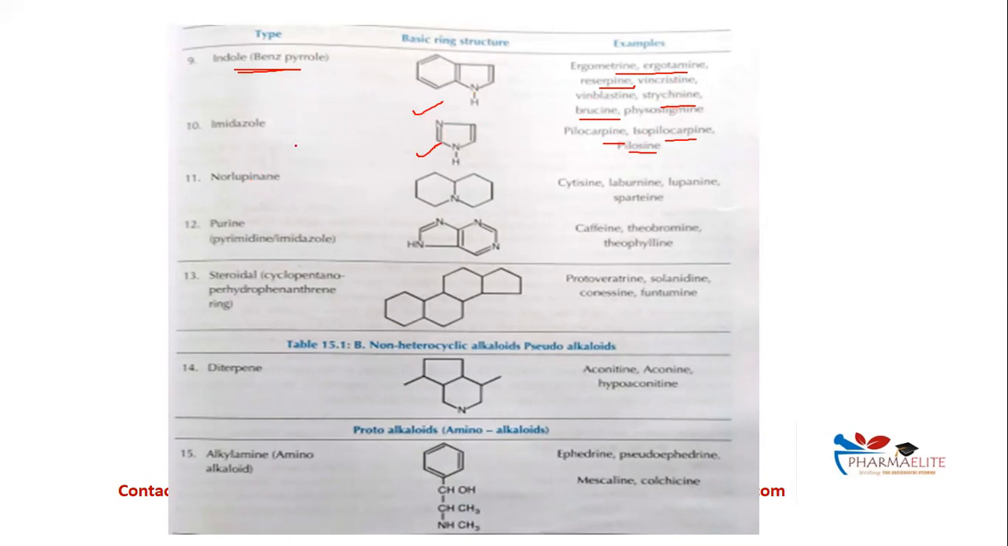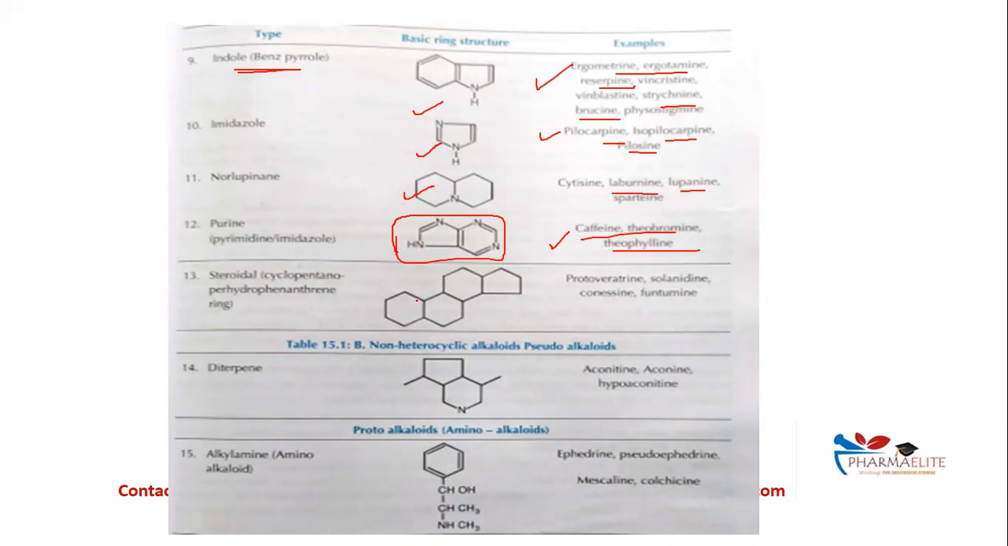Then norlupinane ring containing. This is the structure, and examples are cytisine, laburnine, lupinine. Purine containing, that is the purine ring structure. We all know purines and pyrimidines, right? So this is the purine ring. Examples are caffeine, theobromine, and theophylline. This you need to remember. We need to remember indole and also imidazole.